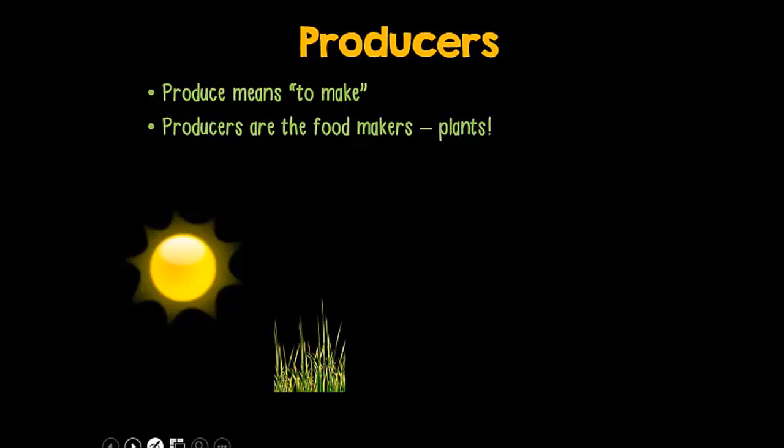Plants get energy from the sun by a process called photosynthesis. In photosynthesis, the plants are able to capture the energy from the sun and convert it to food. The plants make sugars that give them energy. I want to write the word photosynthesis here because the word photo means light, and the word synthesis is also another word that means make. So the producers are making their food from light energy. So the energy has now passed from the sun to the producer.